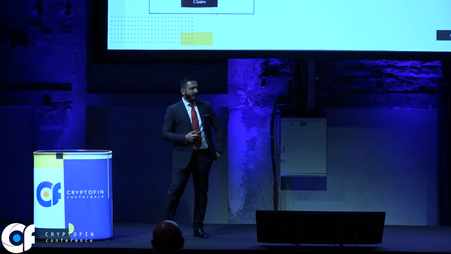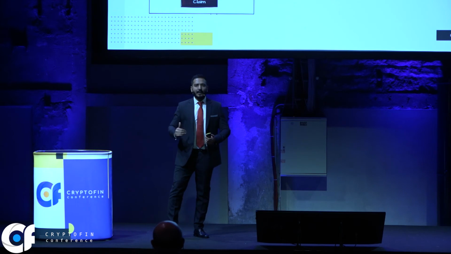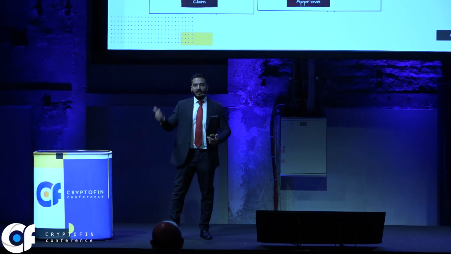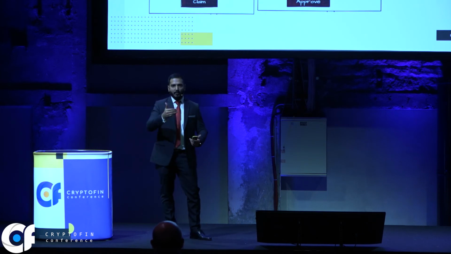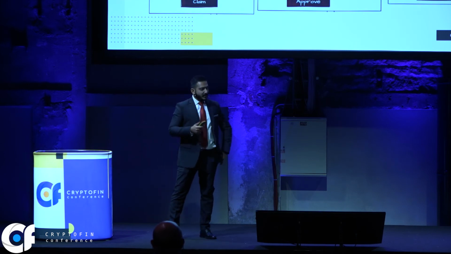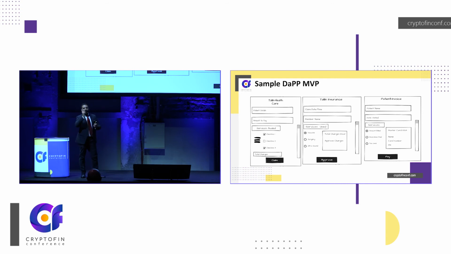So here's a sample DApp MVP. In this application, I'm just putting the main core features: once a patient goes to a healthcare provider, he can input his details, he can input what services he availed, and once he submits the request, it should go to the insurance company. The insurance will see the services, that okay, these services are allowed, these services are not allowed, and how much I need to pay or how much the patient needs to pay back. So from the patient invoice, here we are just developing a mock-up of how I can design the app, like what sort of things are necessary for the app. So this is just a demo for how I can put the UI design correctly.